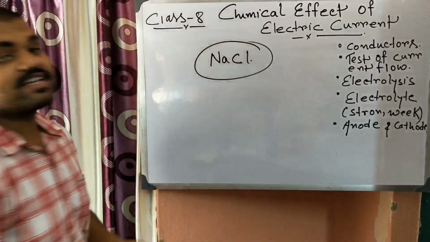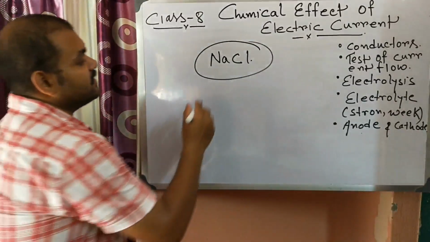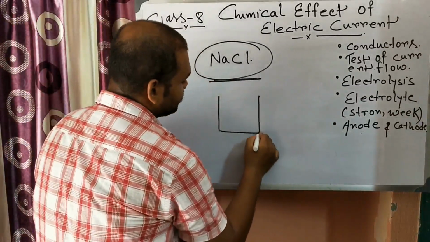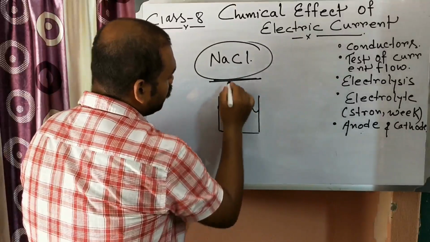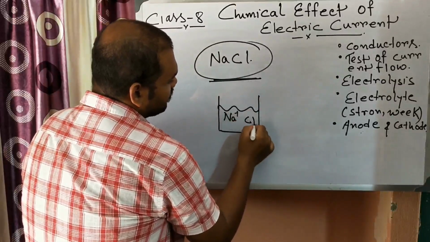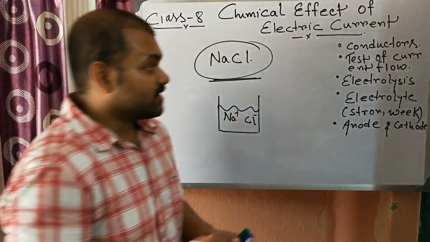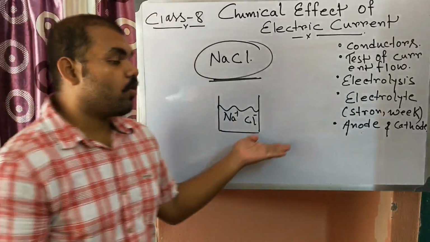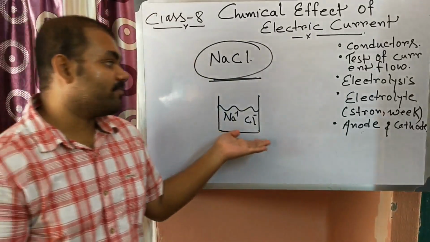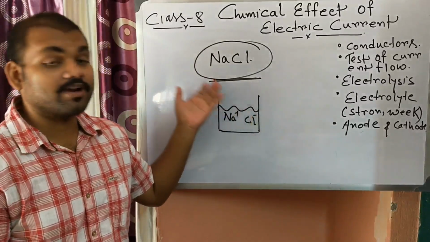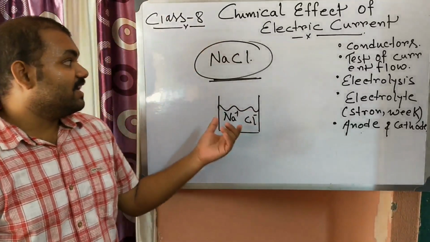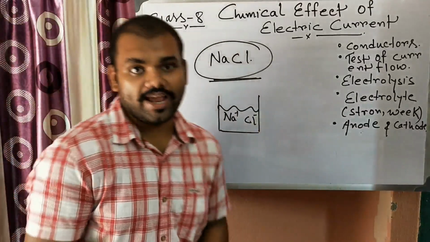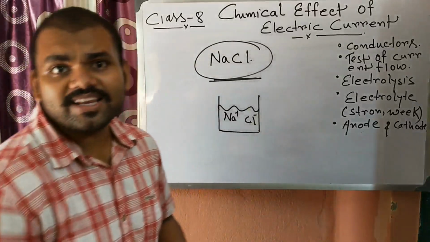It will conduct electricity when it is in molten state, or when you dissolve some NaCl in water. The substances which conduct electricity in molten state, fused state or aqueous solution, and which change after the electricity passes through them, forming new substances, are known as electrolytes. Okay, so is mercury an electrolyte?